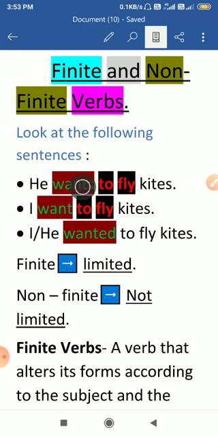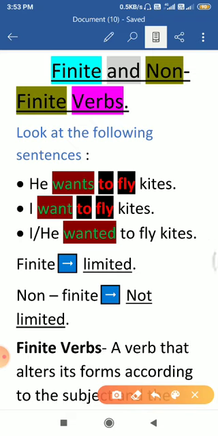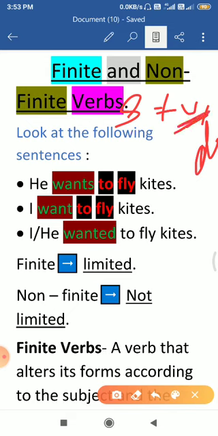In this sentence, which are the verbs? Normally you have seen that in every sentence the structure is subject plus verb plus object. I taught you this one day. In that structure you saw that the verb shows the action done by the doer, the subject. Here, he is the subject, and the action, the desire of this doer, has been shown through a verb.